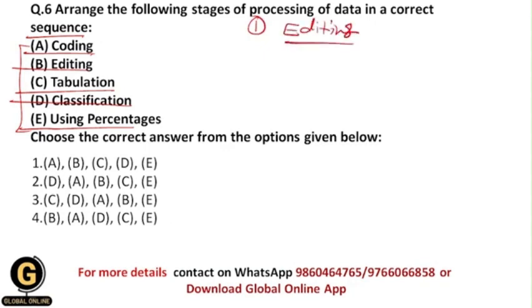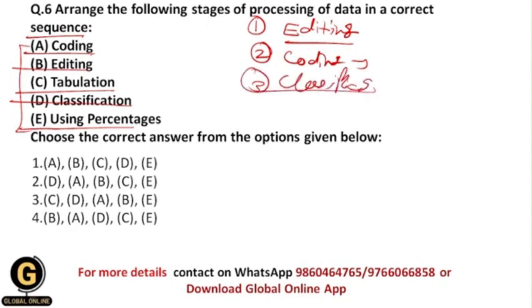Within the editing part, basically we remove the ambiguous data or the data which is unclear, and whenever there is wrong information within the data, we remove it. This is called the editing part of the data. Then second is coding. Within the coding part we give a particular kind of symbol to the data so that we can identify the data. Third one is classification. After that we classify the data according to whether it has a numerical value or not, or whether the data is in picture or word format.